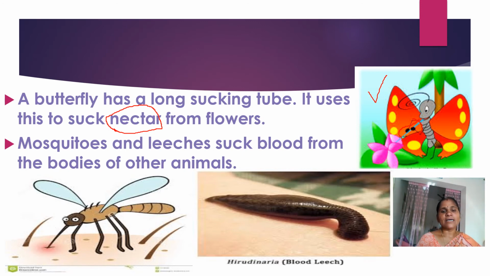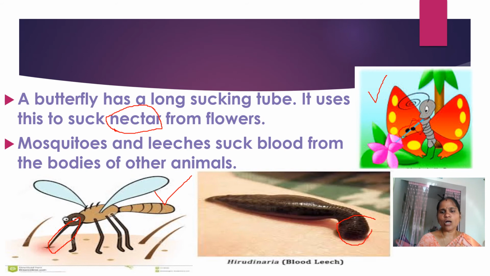Next one, mosquitoes and leeches suck blood from the bodies of other animals. See, this is a mosquito. It has a needle-like sucking tube, a very short tube. And this is a leech.